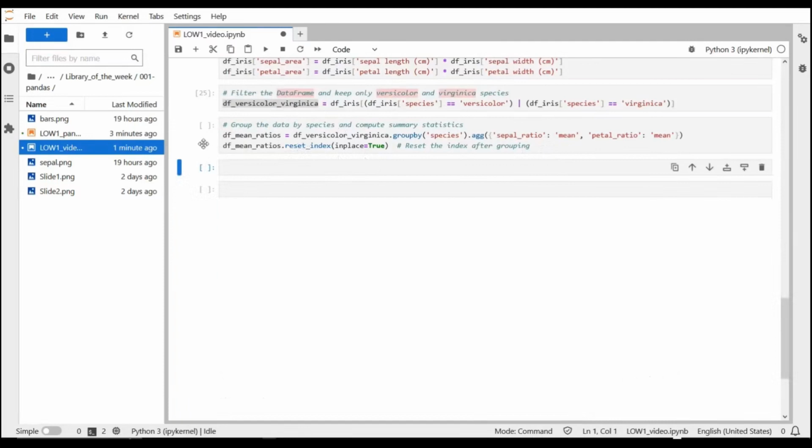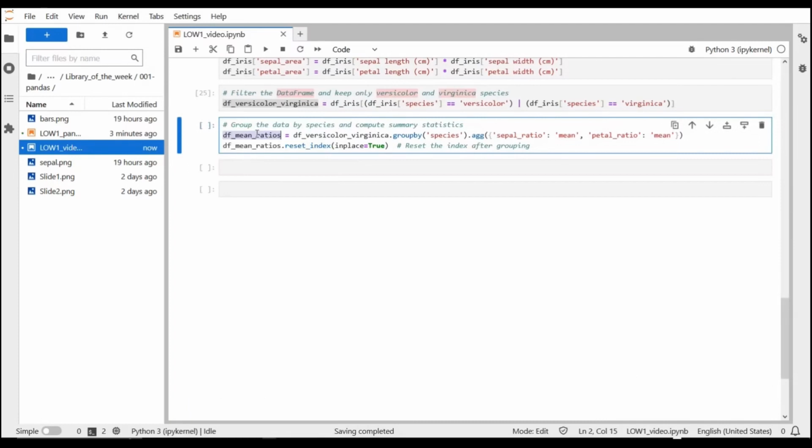We are going to create a new data frame. In this case, it's called df mean ratios. We are going to start from the data frame which was created, the df versicolor Virginica, and we're going to use the group by method. Group by will group the data frame by, in this case, species, and we can extend this by using the AGG function. So this means aggregate or aggregation, and as arguments to this function we pass a Python dictionary